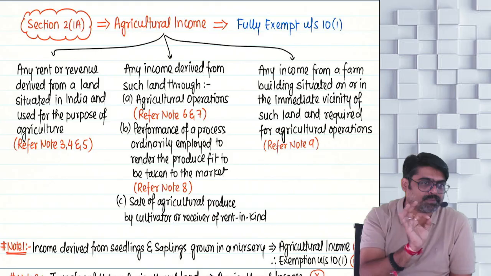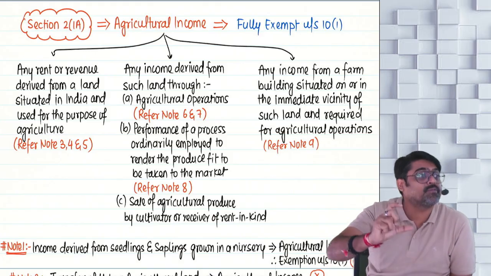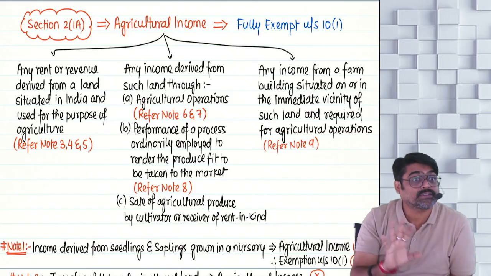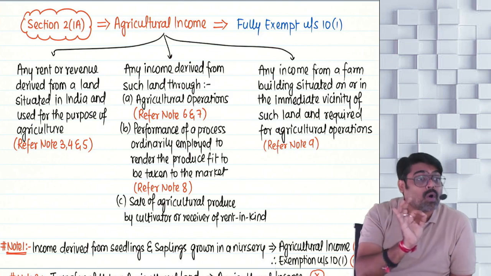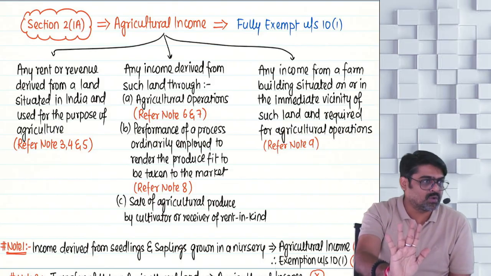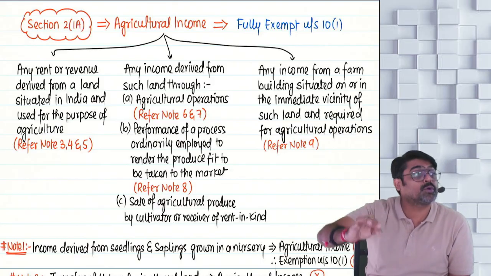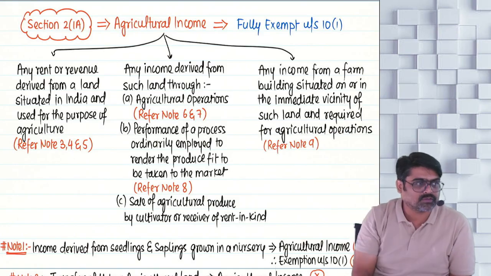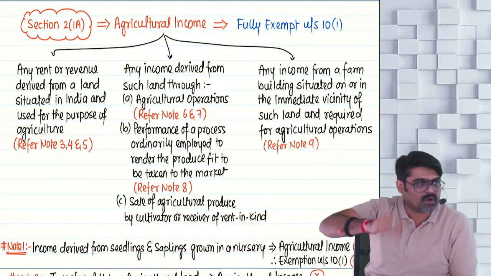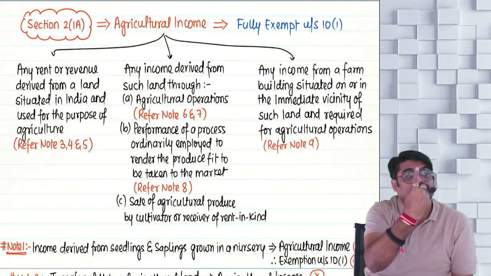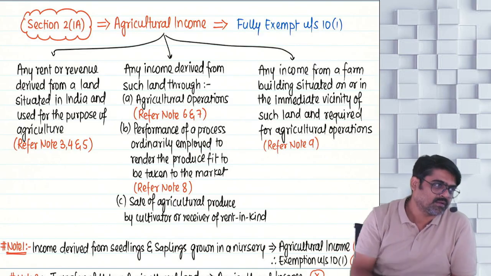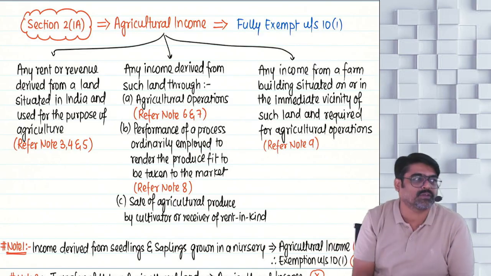Or ordinarily some processes will be employed to make them fit so that they can be sold in the market. I'm not talking about extraordinary processes. I'm talking about ordinary processes which every farmer will do to make the produce fit to be taken to market. So first process, harvesting. If you want to take this produce to the market, first process, harvesting. After harvesting, you will directly sell, or ordinarily some other processes are also there.